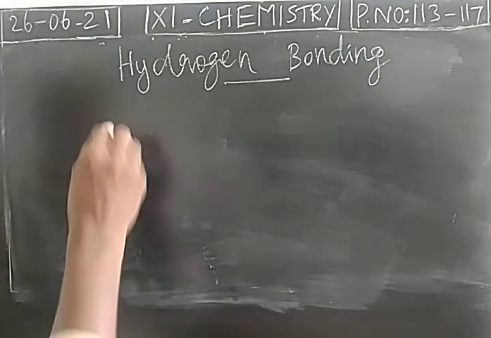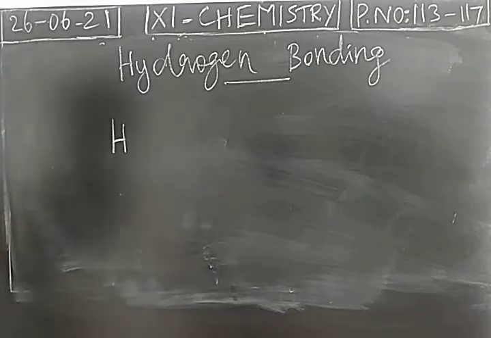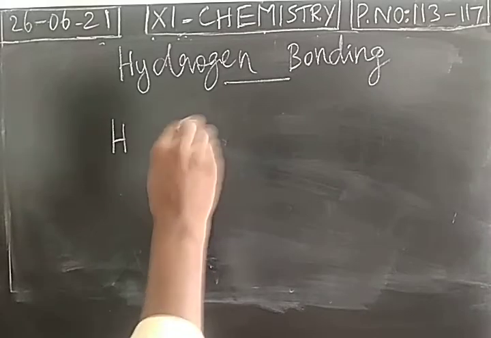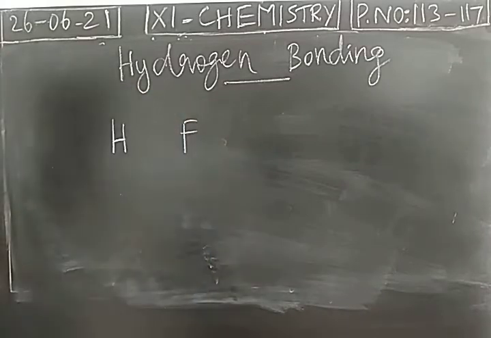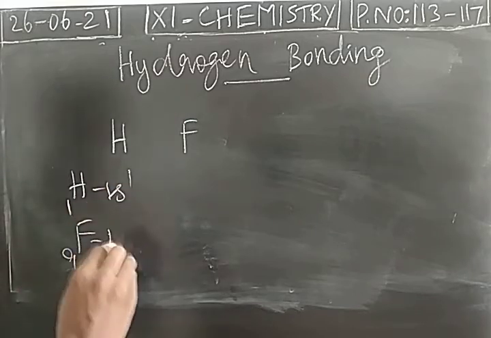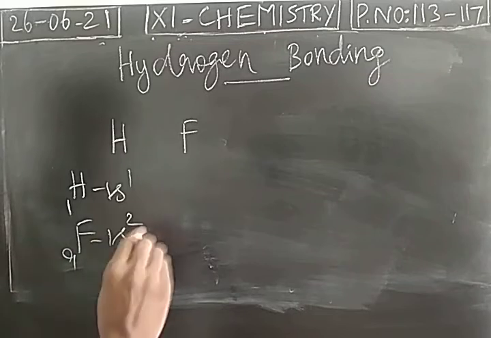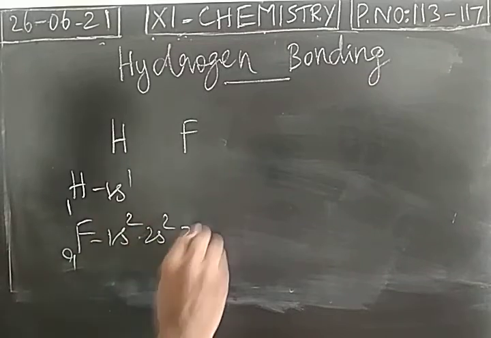So consider least electronegative hydrogen and more electronegative fluorine. Hydrogen with a single electron, configuration 1s1, fluorine with 9 electrons, configuration 1s2, 2s2, 2p5.